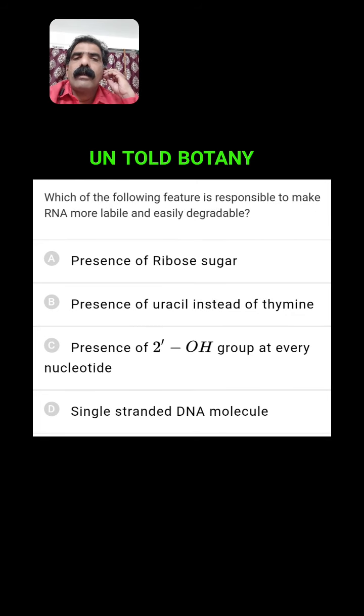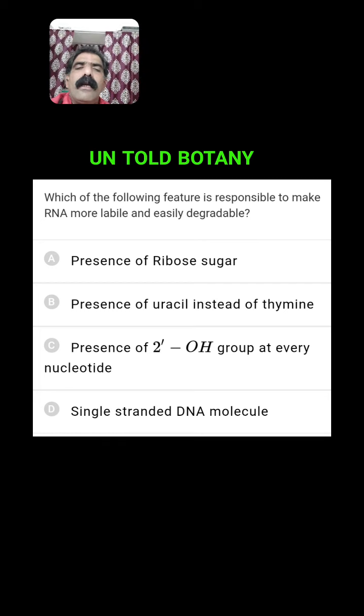Which of the following features is responsible to make RNA more labile and easily degradable? Presence of ribose sugar, presence of uracil instead of thymine, presence of 2' OH group at every nucleotide. Yes, every nucleotide has a free hydroxyl group on the ribose sugar.